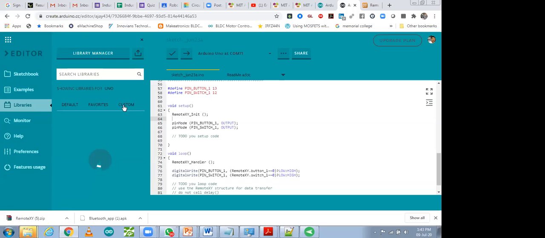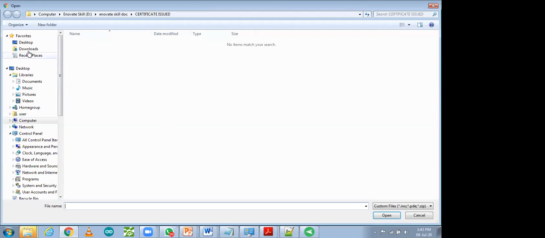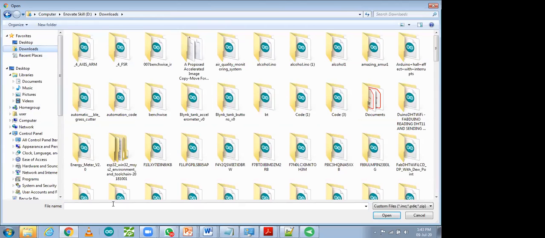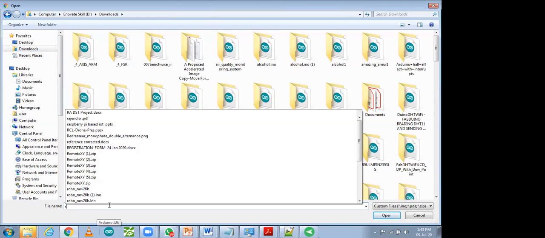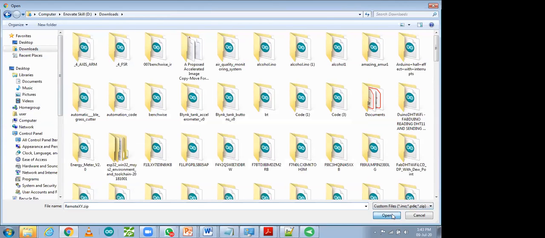In the custom library, you will find add zip file, upload zip file. So I'm going to click on upload import file. That file will be available in downloads. You can find it as zip remote XY. These are libraries. I'm going to open it.